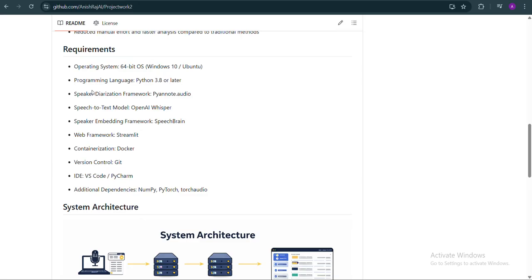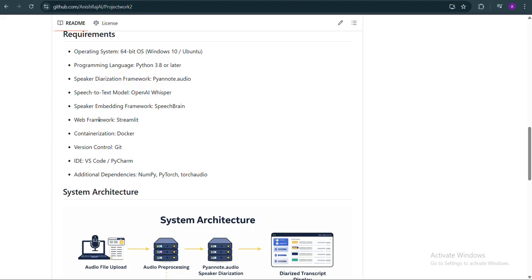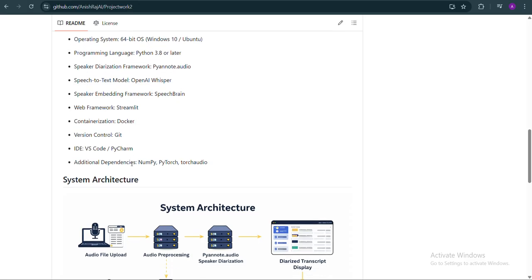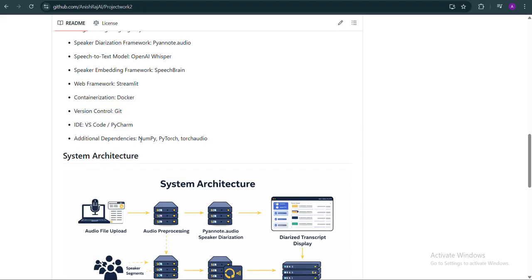Coming to the requirements, we have used Python, the pyannote audio speaker diarization model, as I described, which is on Hugging Face, and the speech to text model, OpenAI Whisper. For speaker embeddings, we have used SpeechBrain, and the web framework is Streamlit, with containerization using Docker. And these are normal things, so VS Code, GitHub, and Python. And these are some of the dependencies used in the project.